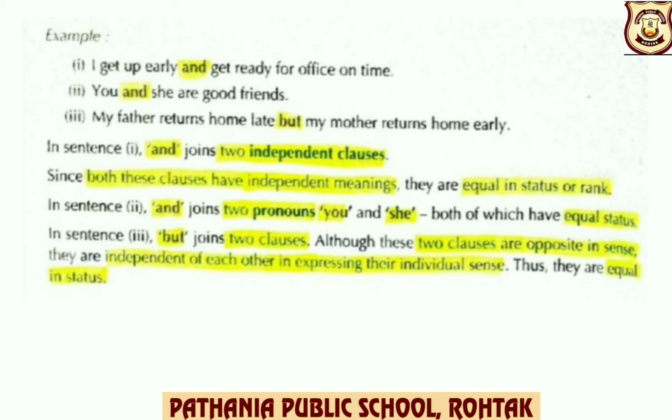In sentence 3, but joins two clauses. Although these two clauses are opposite in sense, they are independent of each other in expressing their individual sense. Thus, they are of equal status.